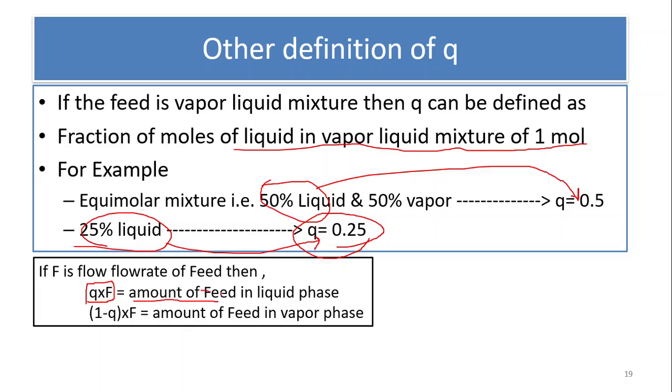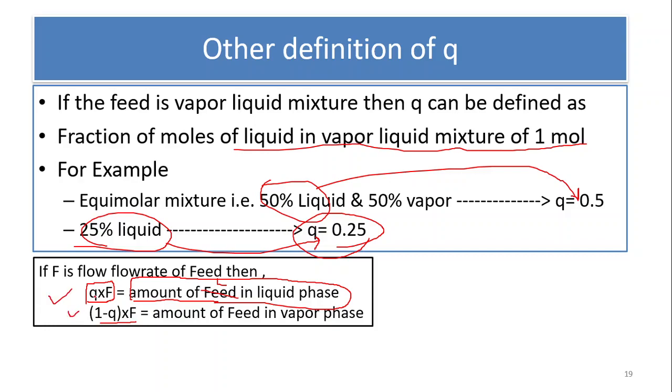liquid. Sorry, this is not the amount of liquid in feed, it is the amount of feed in liquid phase. We can say it like this also, meaning how much of the feed is in liquid phase. That is the meaning. And (1 minus Q) multiplied by F is the reverse one. That is the amount of the feed in vapor phase. So this value is very important for us.